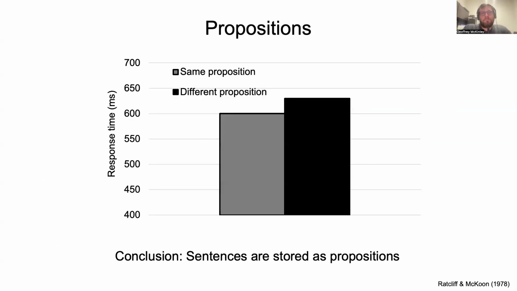And indeed, that's exactly what they found. It took less time to recognize horizon when it had been preceded by geese, the same proposition, compared to when it had been preceded by wind, which was in the different proposition. So this is taken as evidence that sentences are stored as propositions.